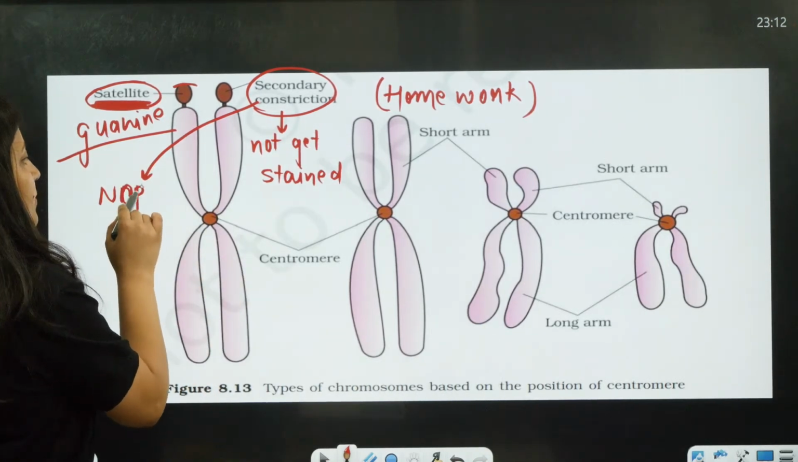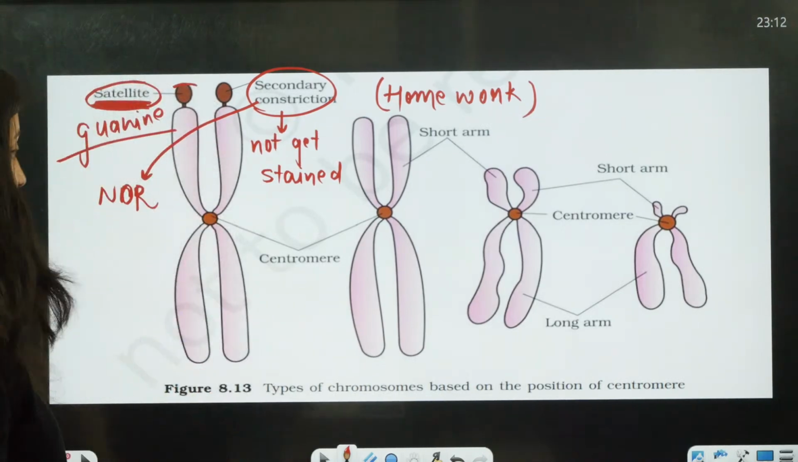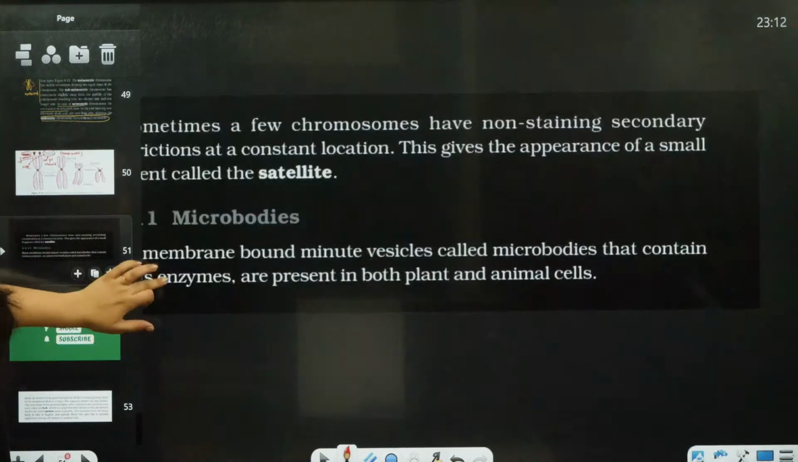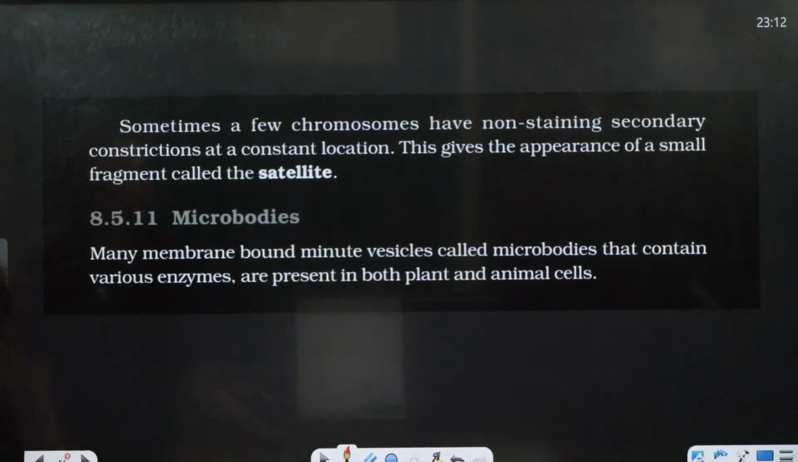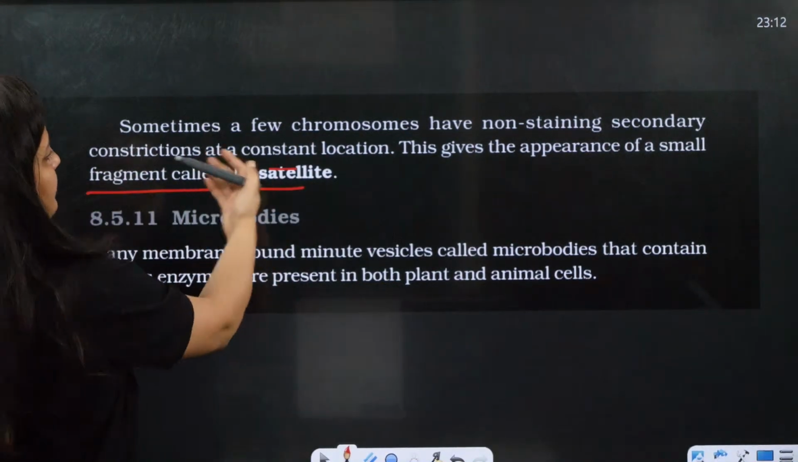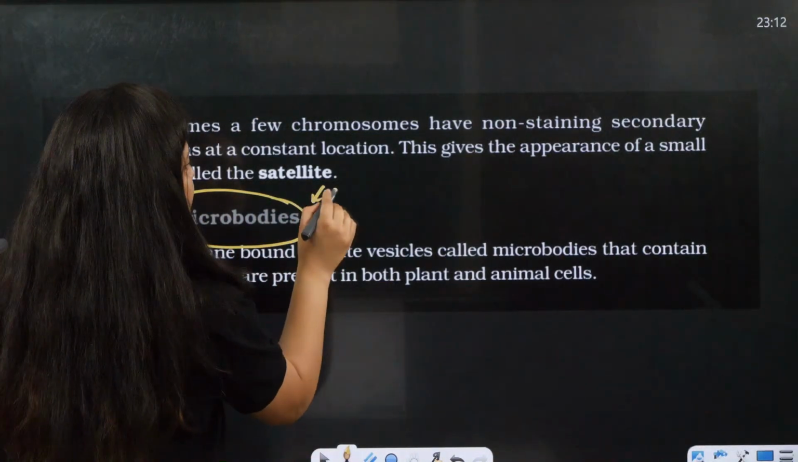I already told you about the euchromatin and the heterochromatin. Still, if there is any doubt, please let me know. Do you have any doubt from this part? The rest you have to do as homework. The non-staining secondary constriction gives the appearance of what is called the satellite. Okay, done.